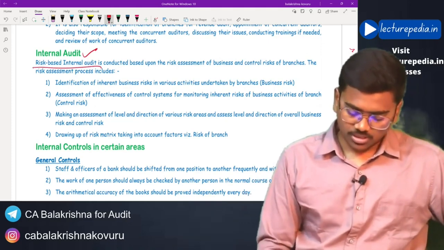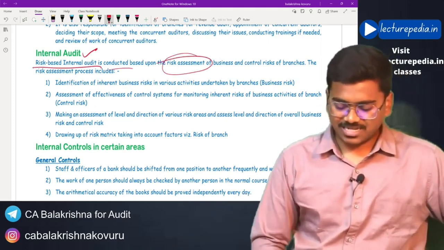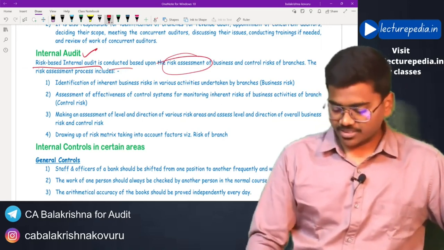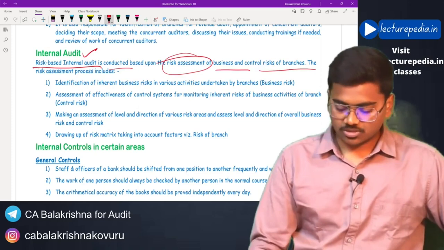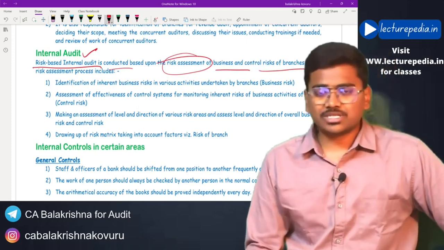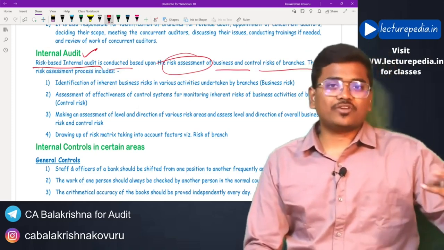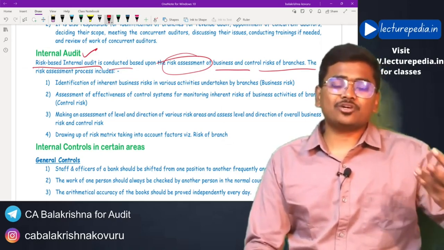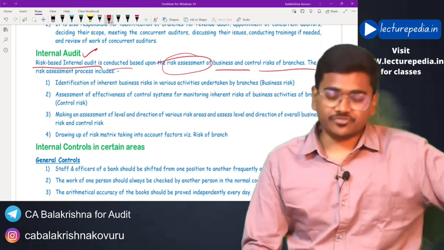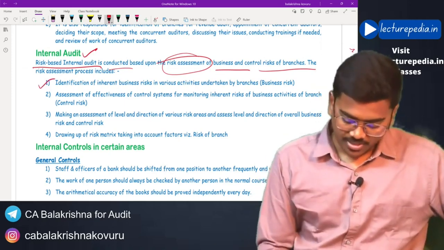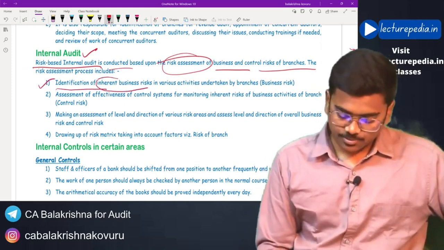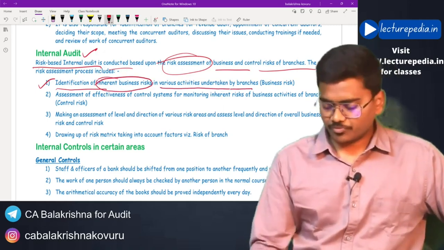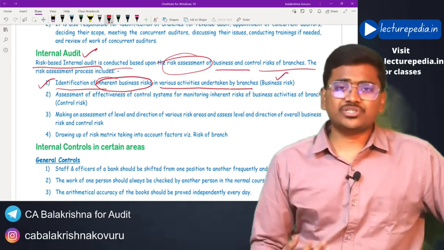Risk based internal audit is conducted based upon risk assessment. Obviously, we will be conducting a risk based audit of business and control risk of the branches. Now in the risk based audit, first of all you will find inherent risk. How will you find inherent risk? By obtaining an understanding of the entity and its environment, SA 315. The auditor will identify inherent business risks in various activities undertaken by the branches. Another name for it is business risk.